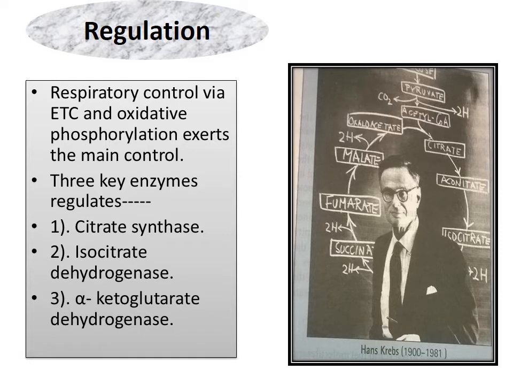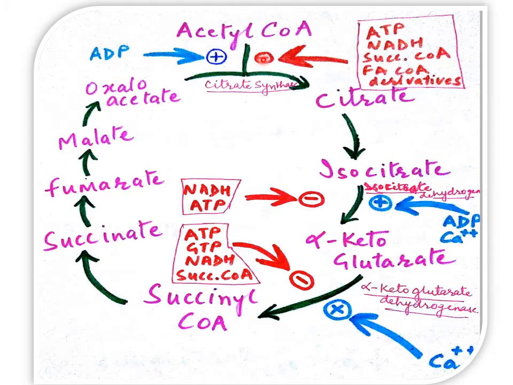Then regulation. The TCA cycle is regulated by 3 key enzymes, that is citrate synthase, isocitrate dehydrogenase and alpha ketoglutarate dehydrogenase. You can see the regulation. The first, citrate synthase enzyme, is inhibited by ATP, NADH, succinyl coenzyme A, and fatty acyl coenzyme A derivatives, and it is stimulated by ADP.